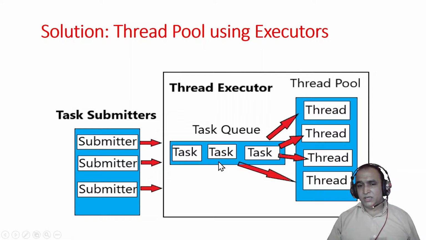From the task queue only 4 threads will go to the thread pool and they will execute, then the next thread will come, then the next thread will come. So at a time only 4 threads will execute and all the rest of the threads will be in the queue, and they will execute as per their scheduling, as per their time. That means at a time only the threads available in the thread pool will execute, maybe 4, 5, 10, 100, 2000, whatever you want.